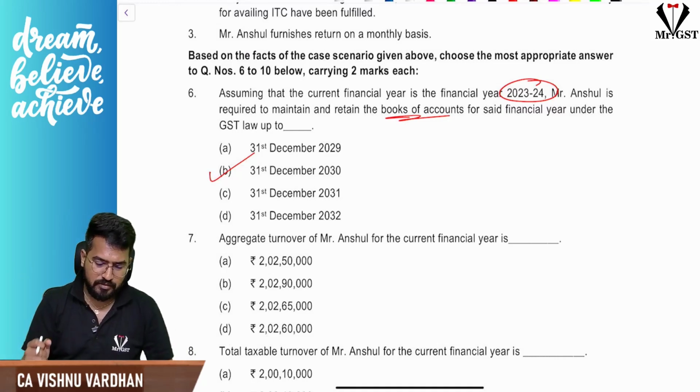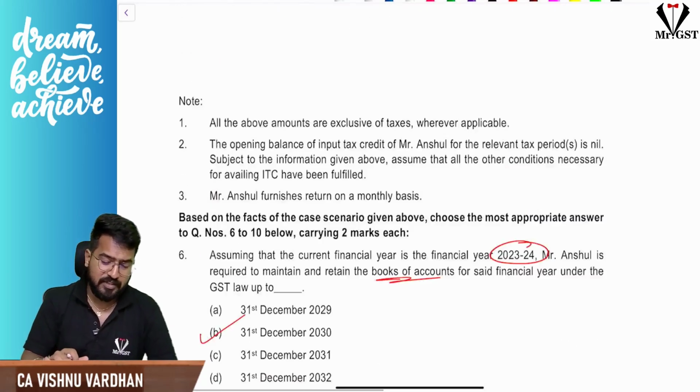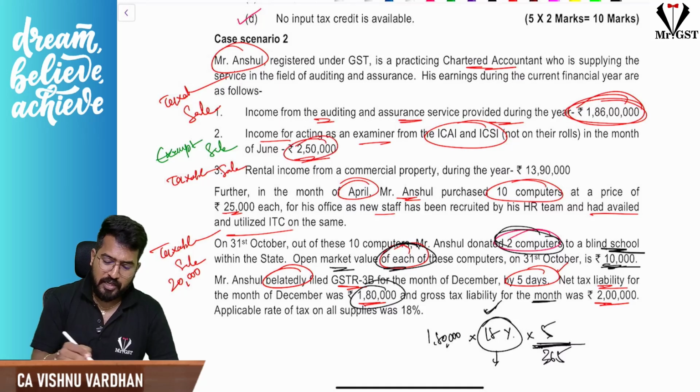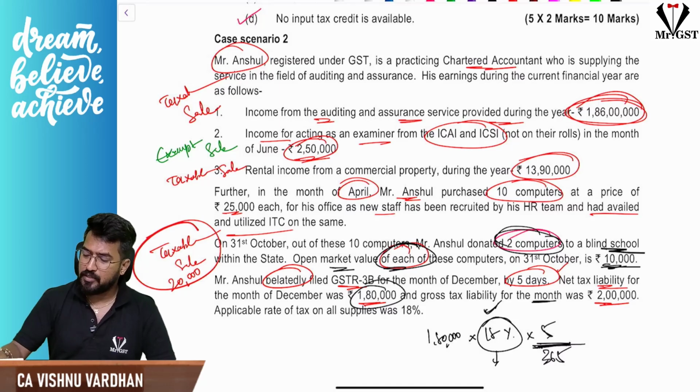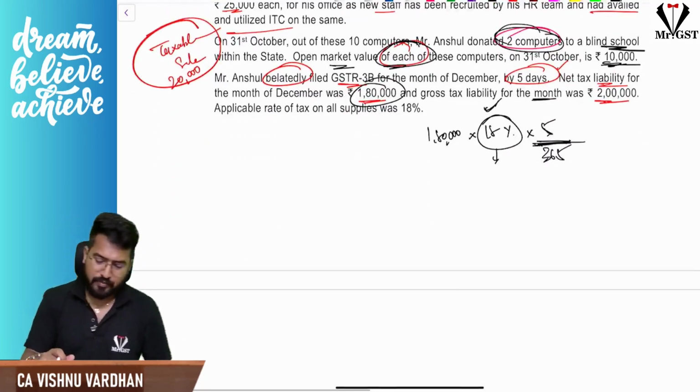Next, they're asking for aggregate turnover. Aggregate turnover includes taxable, exempt, everything. So what are the sales he made? Sales he made are 1 crore 86 lakhs plus 2 lakh 50,000 plus 13 lakh 90,000 plus 20,000 totally. So how much is that? 1 crore 86 lakh plus 2 lakh 50,000 plus 13 lakh 90,000 plus 20,000 is 2 crore 2 lakh 60,000.